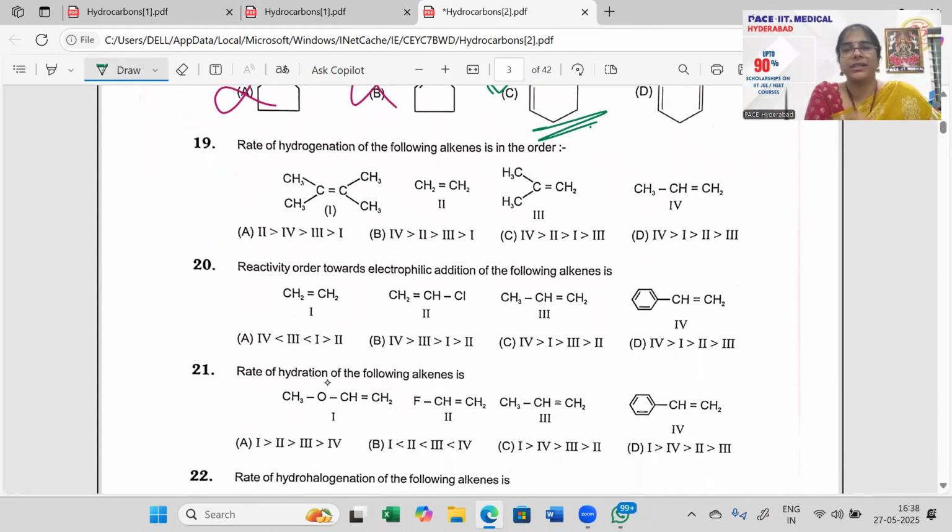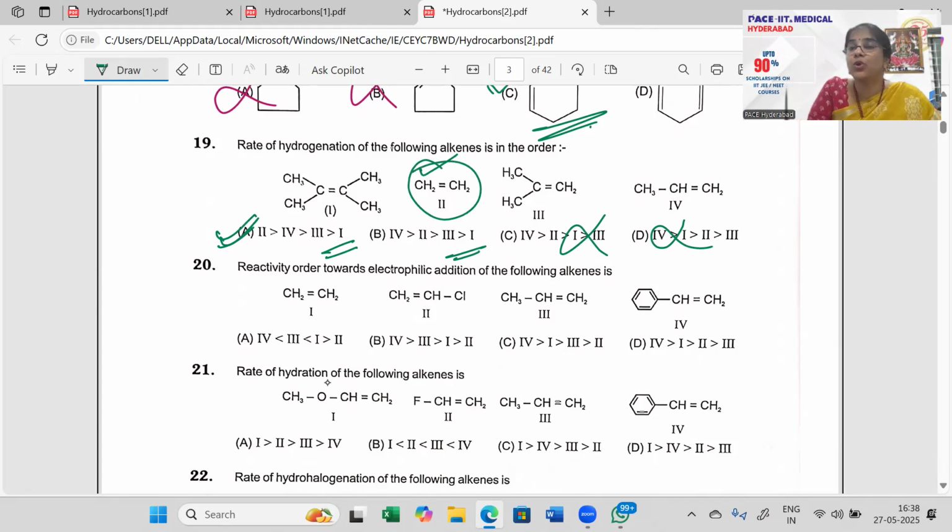Rate of hydrogenation of the following alkenes in the order. If I have to talk about the rate of hydrogenation, it has to be the less substituted alkyl groups. More substituted alkyl groups are more stable, which means A is more, one is more stable. One is more stable, मतलब one is the least. So ये दोनों तो चला गया. Your option lies in A or B, which is the least stable. Option 2 खत्म हो गया, आंसर आ गया.